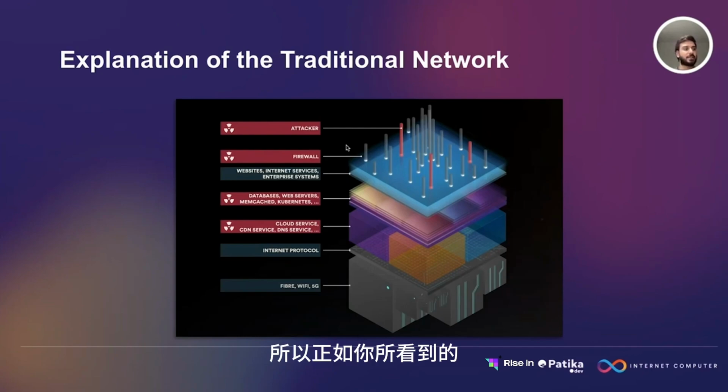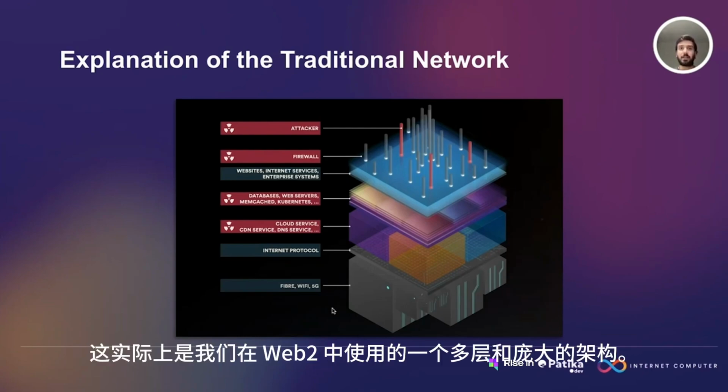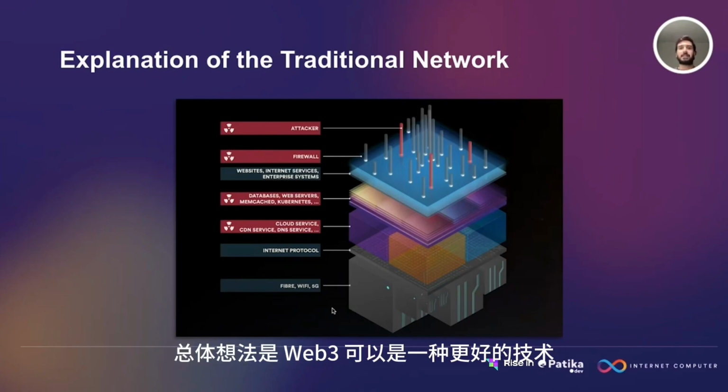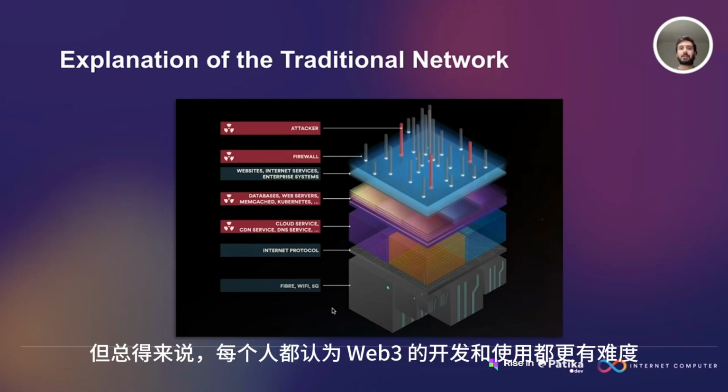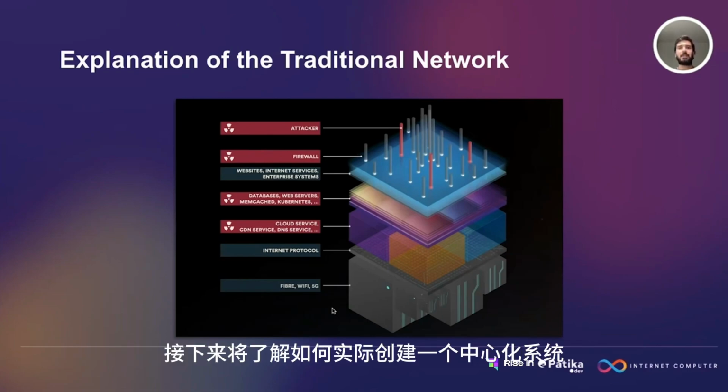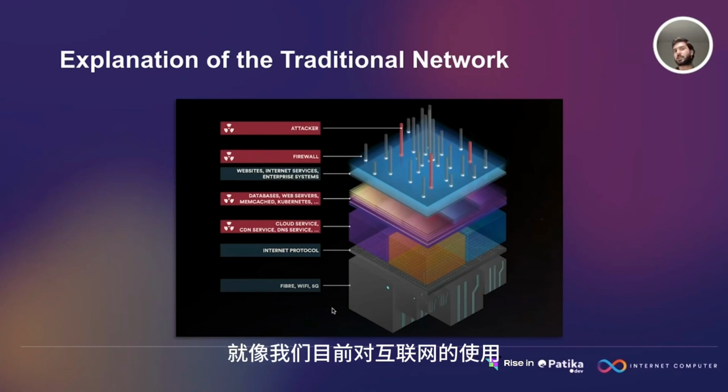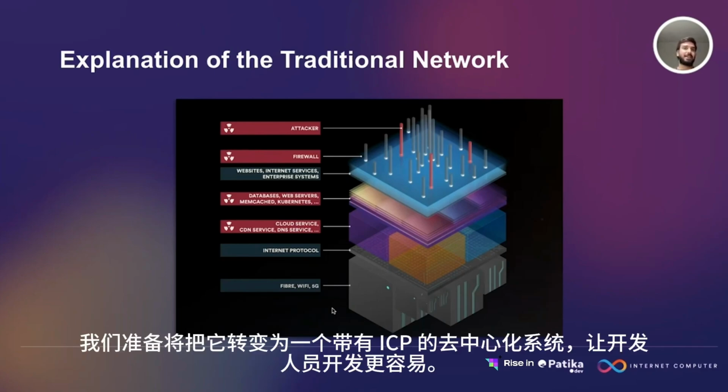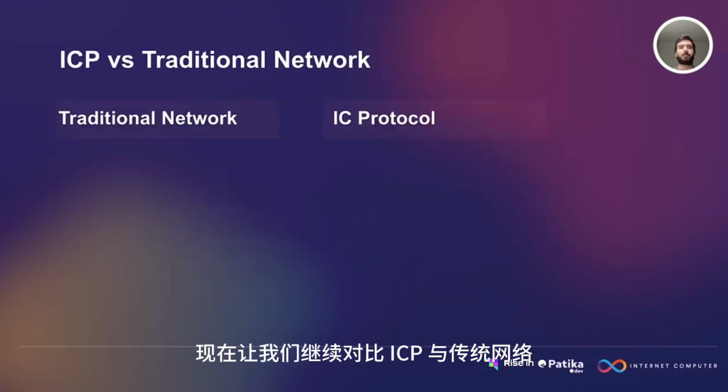So as you can see, this is actually a multi-layer and huge architecture that we are working with in Web 2. The general idea is that Web 3 can be a better technology, but everyone thinks in general that Web 3 is much harder to develop on and use. And we will see how we are actually taking a centralized system, our current usage of the internet, and transforming it to a decentralized system with ICP, by making it even easier for the developers. Now let's continue with the ICP and traditional network comparison.